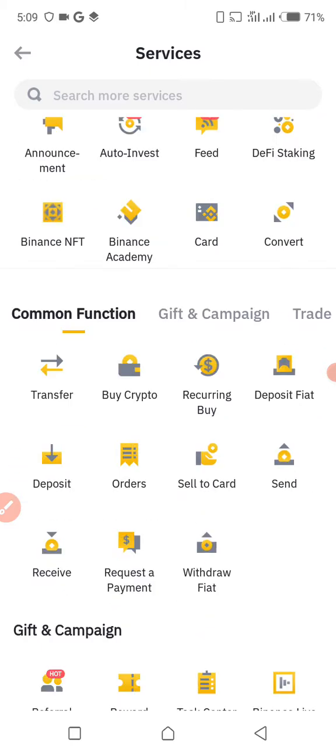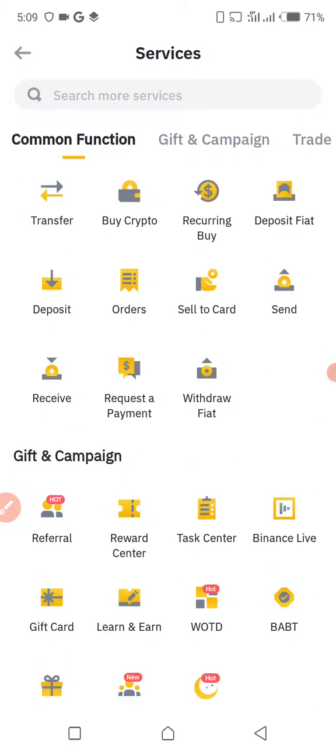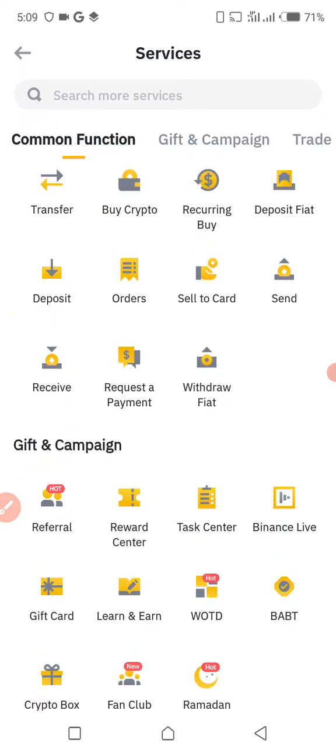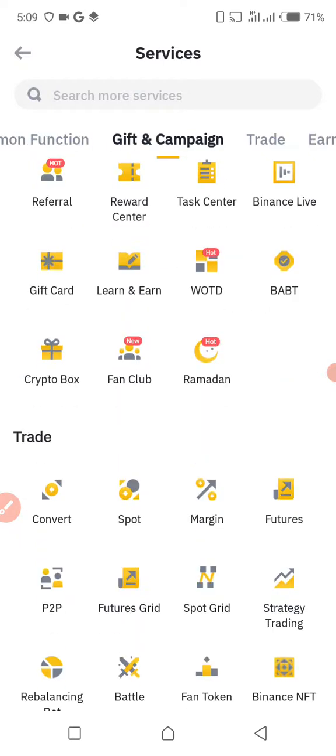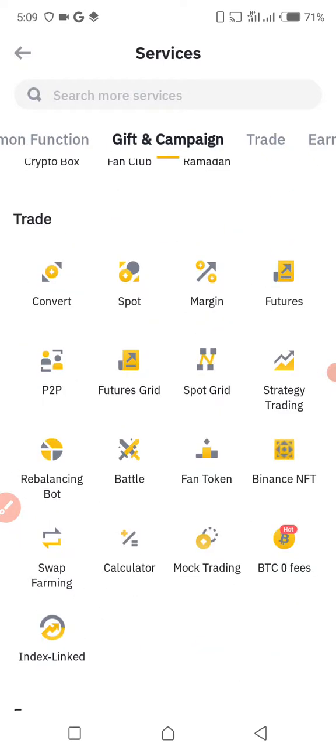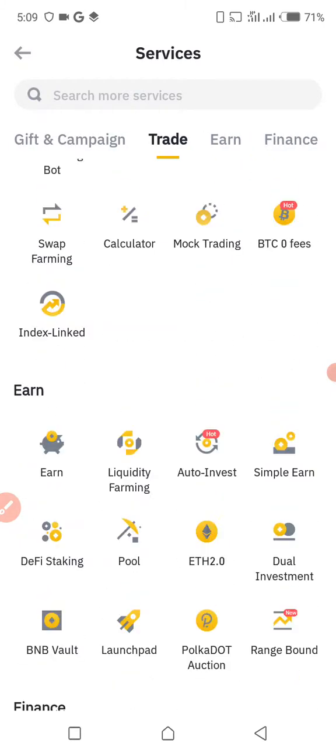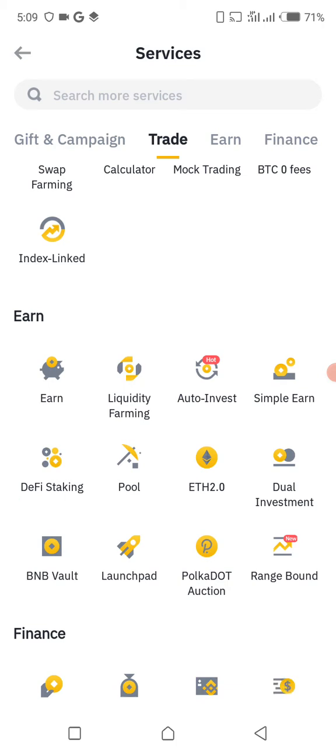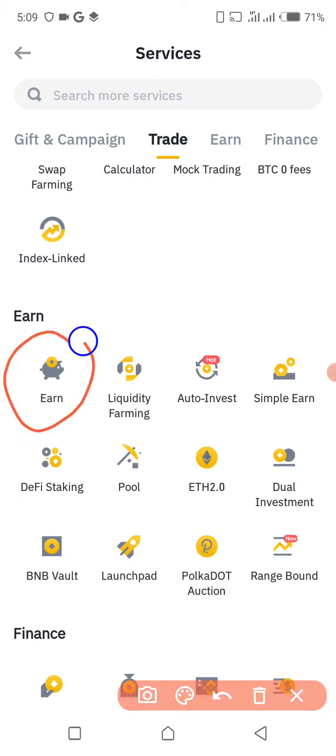Let's go down over here. We have common functions, send, buy crypto, and we have convert, spot, whatever. Let's find this Earn. As you can see, it's below here over the Earn button. It has a big symbol here, so you can get it from there also.